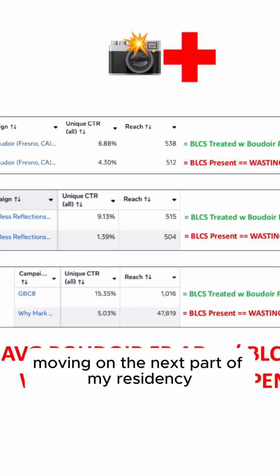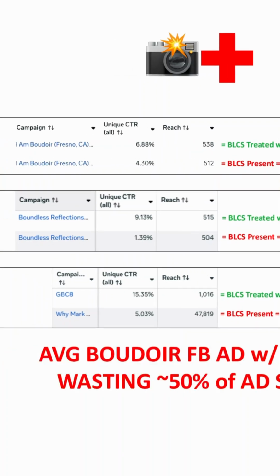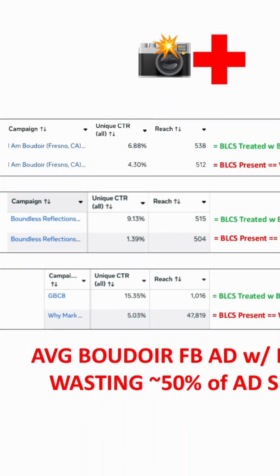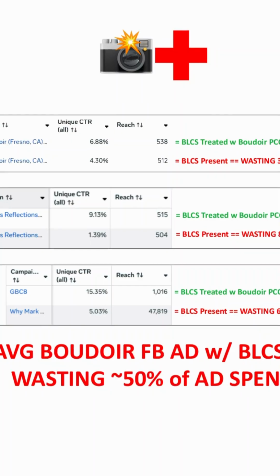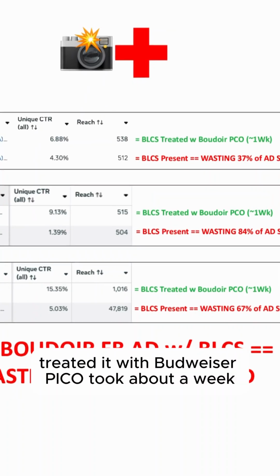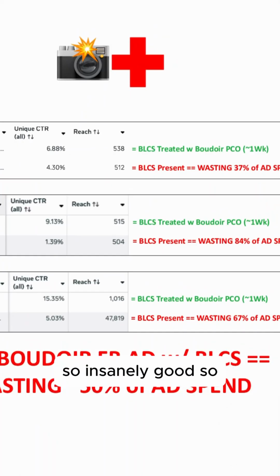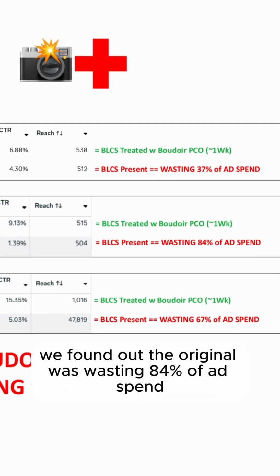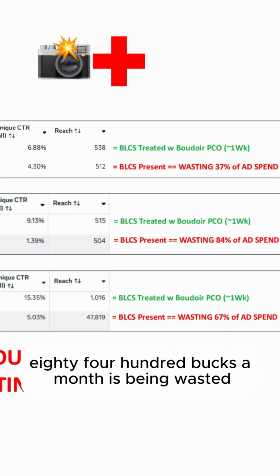Moving on, the next part of my residency, I brought another Boudoir Facebook ad to the hospital and tested it. Unique CTR of 1.39%, so I found out that BLCS was present. I duplicated it, treated it with Boudoir Pico, it took about a week, and we got the unique CTR all the way up to 9.13%. So insanely good. We found out the original was wasting 84% of ad spend. That's a ton of money. So they're spending 10 grand a month, and literally 8,400 bucks a month is being wasted.